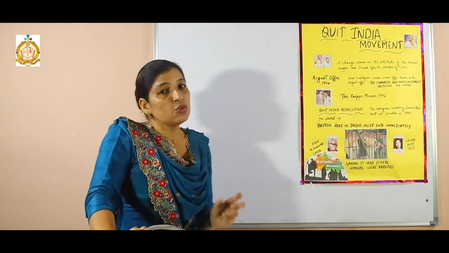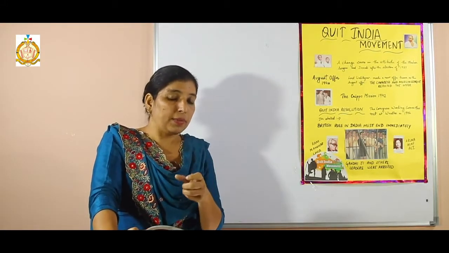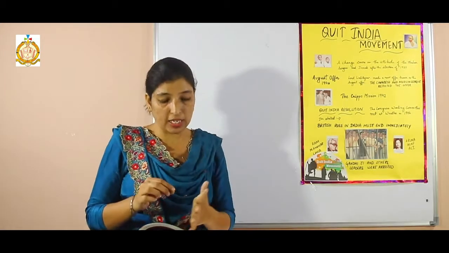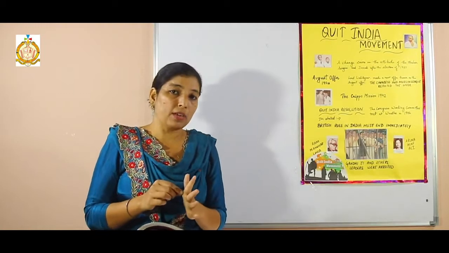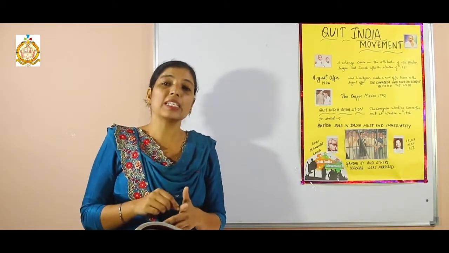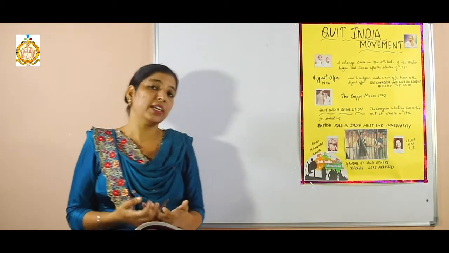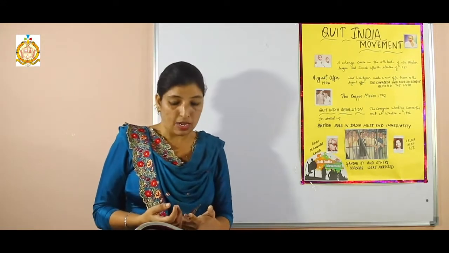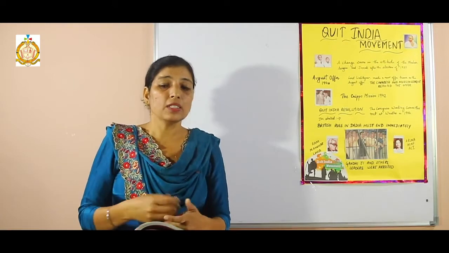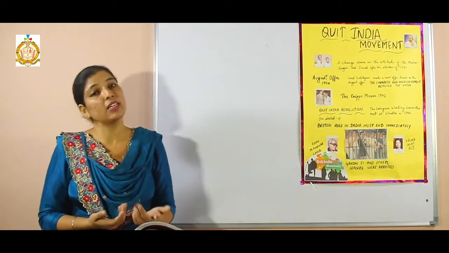Next, a Constituent Assembly would be set up. So what happened during that time? In the reform presented by Cripps, he said that the members would be elected by the lower house, as well as nominated by the rulers of the princely states. Clear? So the people of the princely states had no right to send their own representative.